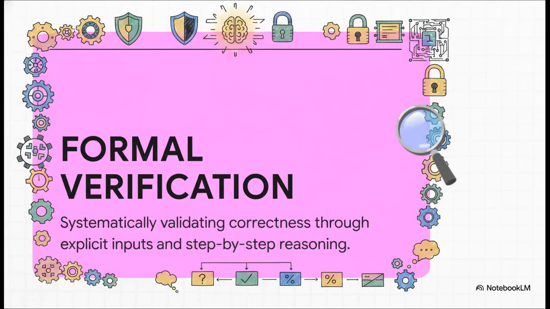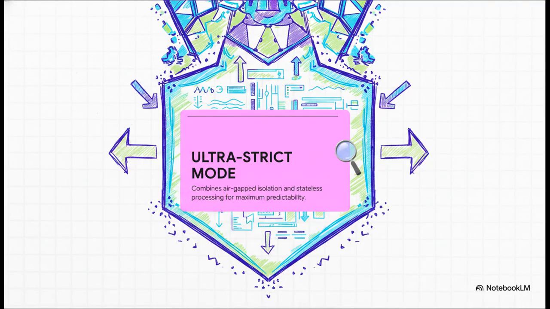Now, if you are dealing with high-stakes data, formal verification mode ensures total traceability. It processes every single problem through rigorous consistency checks and explicit assumptions. This means you know exactly, step by step, how the machine arrived at its conclusion, and it even gives you a classified confidence level.